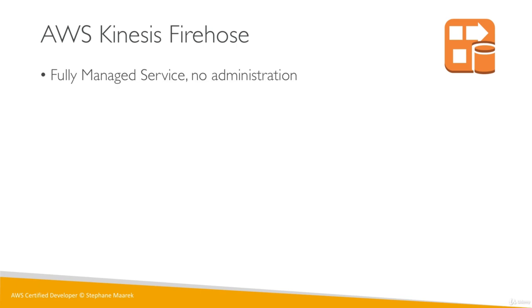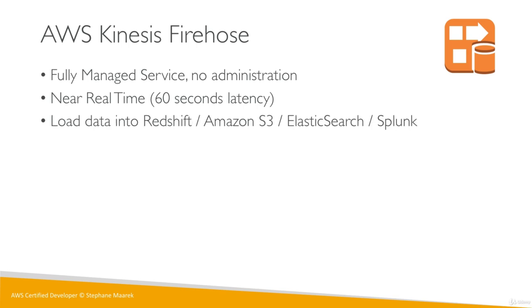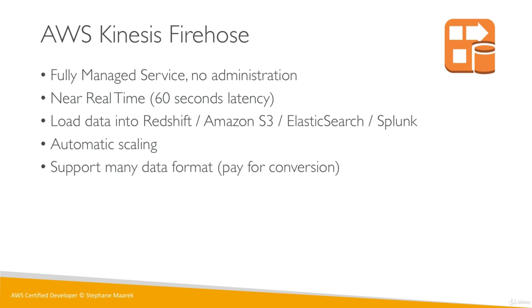And then for Firehose, it's a fully managed service again. There is no administration, and it's near real-time this time, so there's maybe a 60-second latency. And this is used for ETL, so we're going to load data into Redshift, Amazon S3, Elasticsearch, or Splunk, maybe other places as well. And we get just the old goodies. So we get automatic scaling, and we have support for many data formats. But if you want to convert from one format to another, you have to pay a conversion fee.